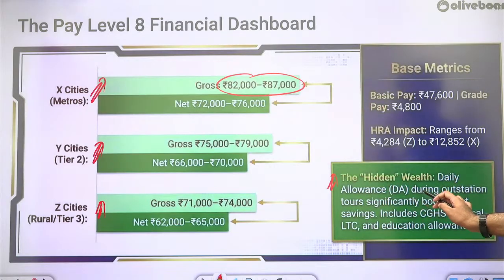So that's a daily allowance, DA. It's also called DA, but this is not the dearness allowance. A daily allowance during outstation travel significantly boosts net savings.